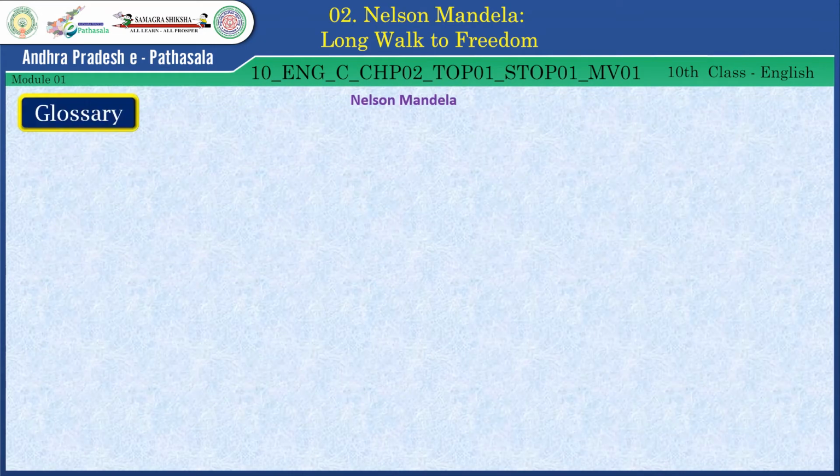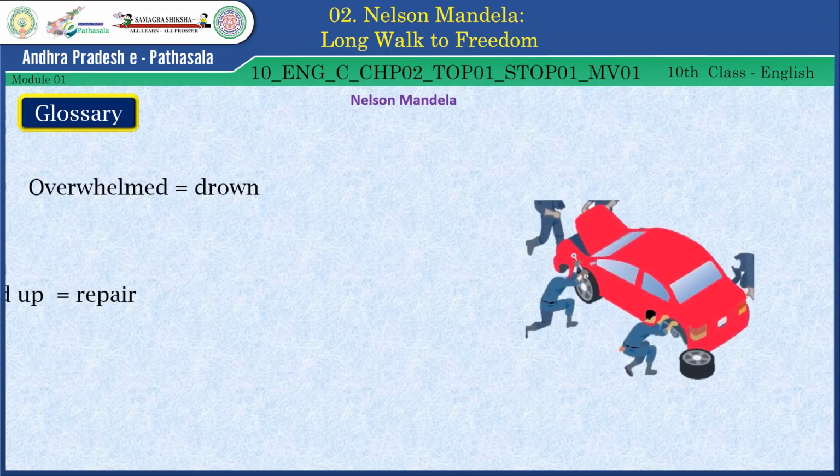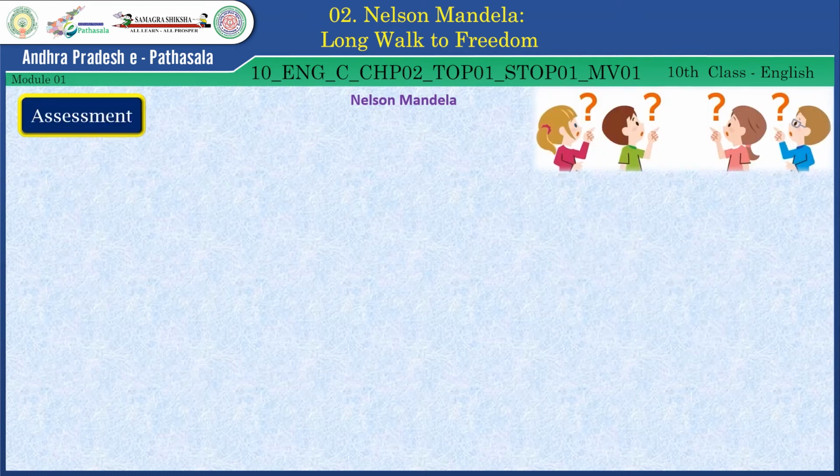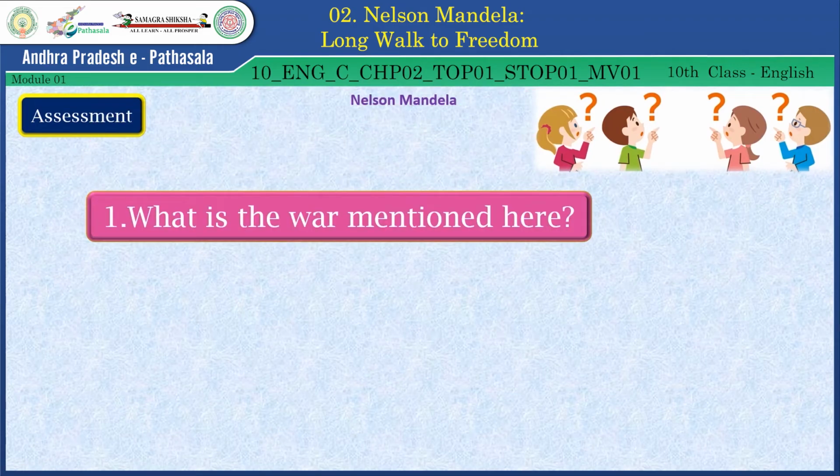Now, let's have a look at the glossary. Overwhelmed, it means drawn. Patched up, it means repair. Decade, a period of 10 years. Now, let's have some assessment questions here. Here is the first question. What is the war mentioned here?